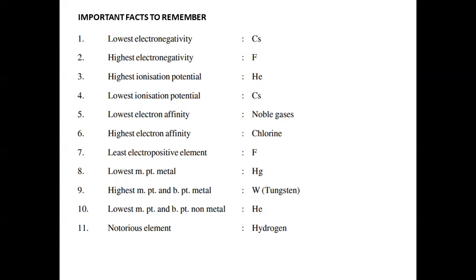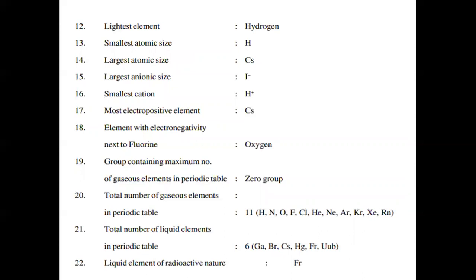Lowest melting point metal, mercury. Highest melting point and boiling point metal, tungsten. Lowest melting point, boiling point non-metal, helium. Notorious element, hydrogen. Lightest element, hydrogen. Smallest atomic size, hydrogen. Largest atomic size, cesium.